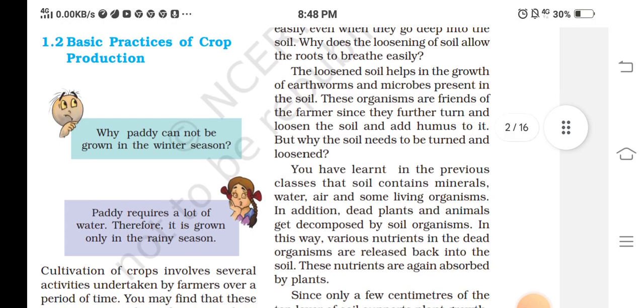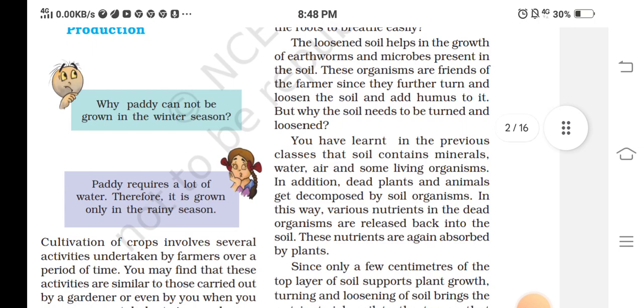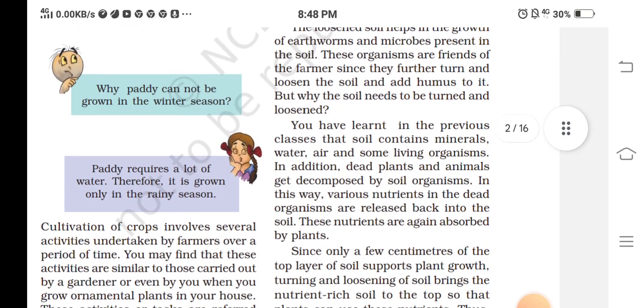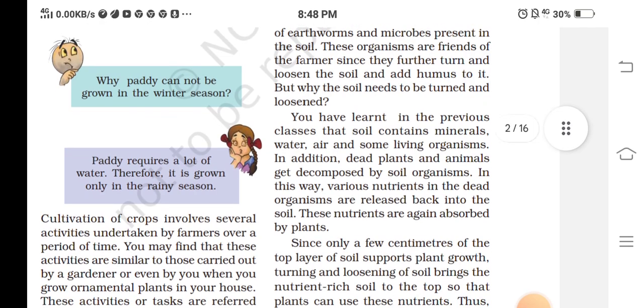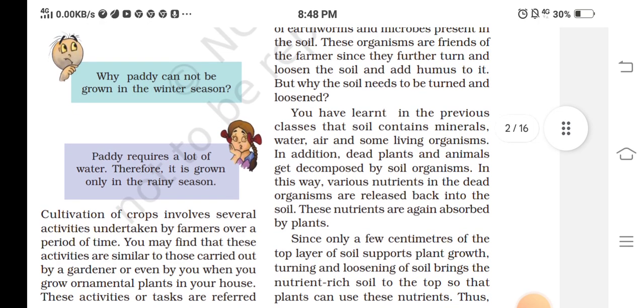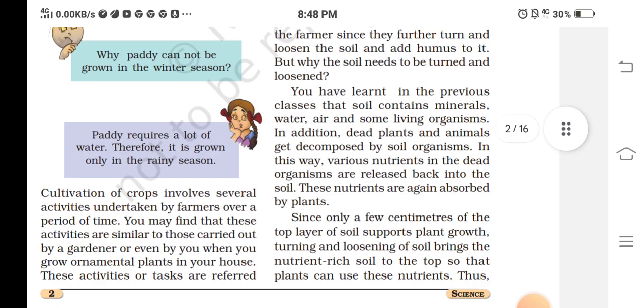Why does the loosening of soil allow the roots to breathe easily? The loosened soil helps in the growth of earthworms and microbes present in the soil. These organisms are friends of the farmer since they further turn and loosen the soil and add humus to it.